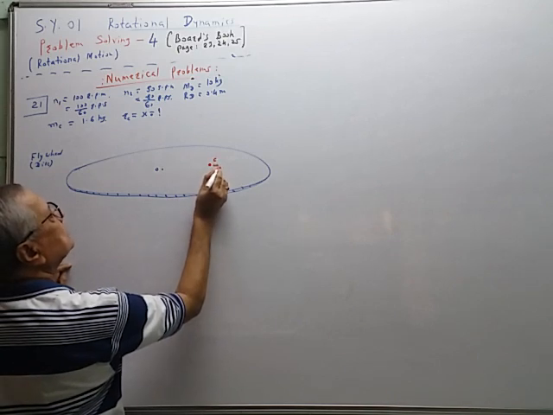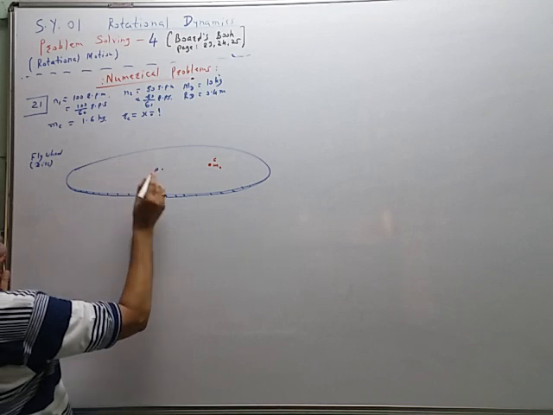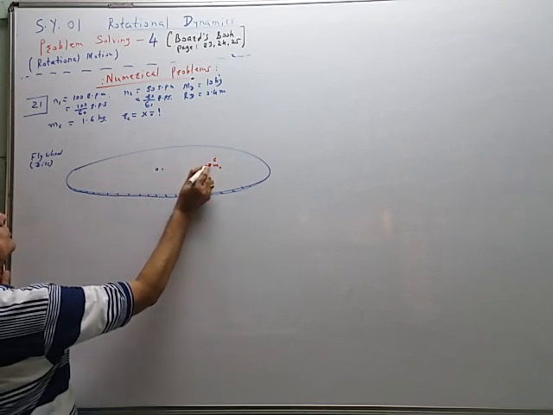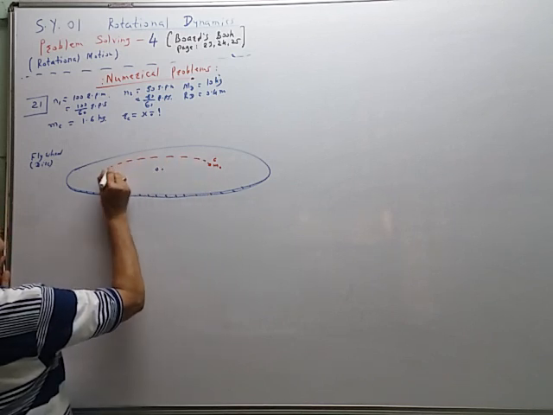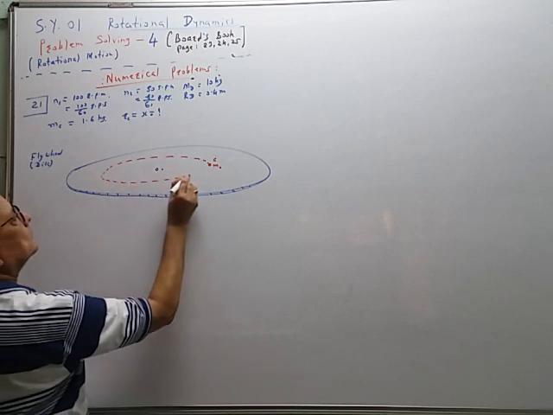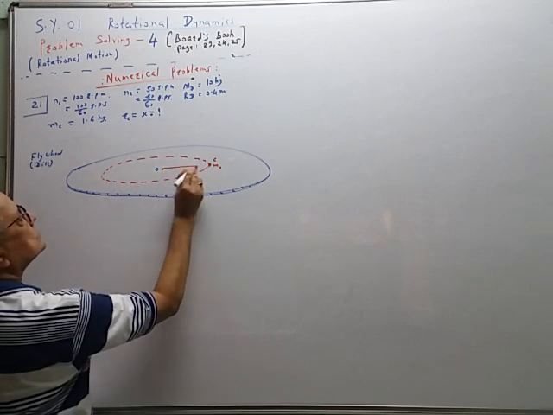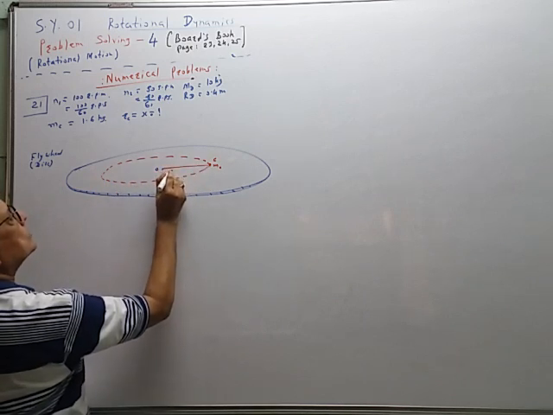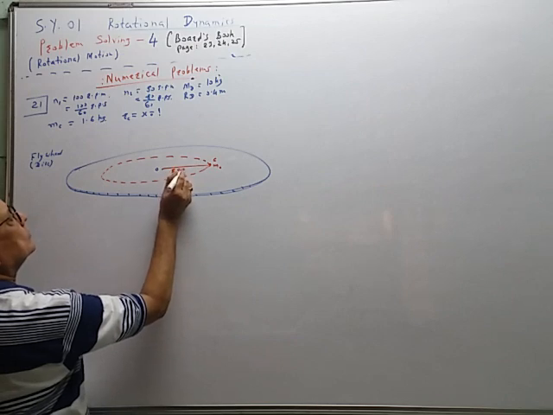Its mass is MC. So when the disc rotates about this axis, it will also perform circular motion. So its radius of circular motion r is equal to x.